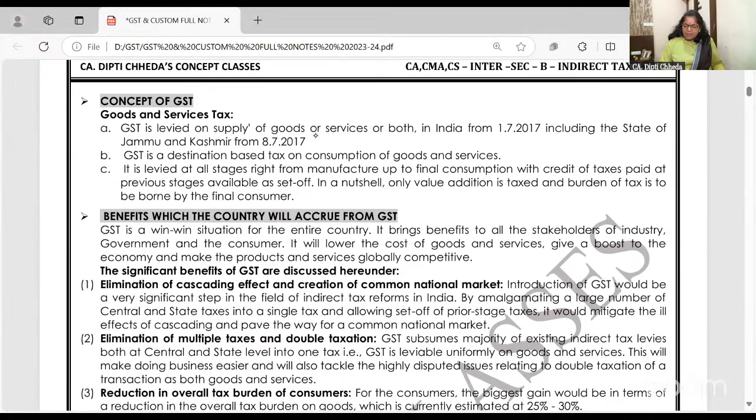GST is levied in India from 1st July 2017, including all the states and Jammu and Kashmir.